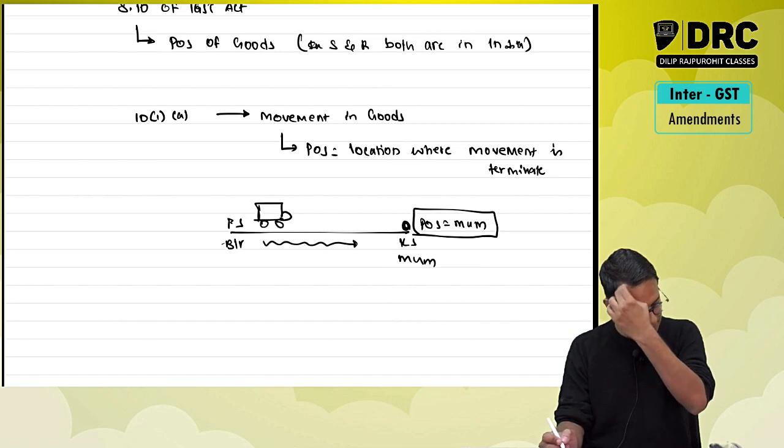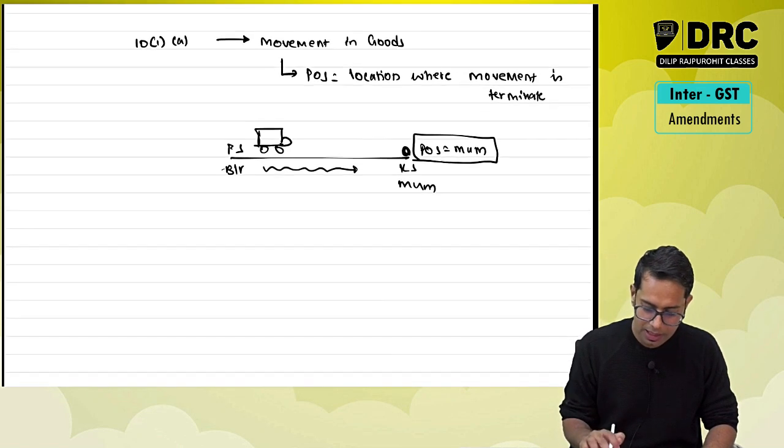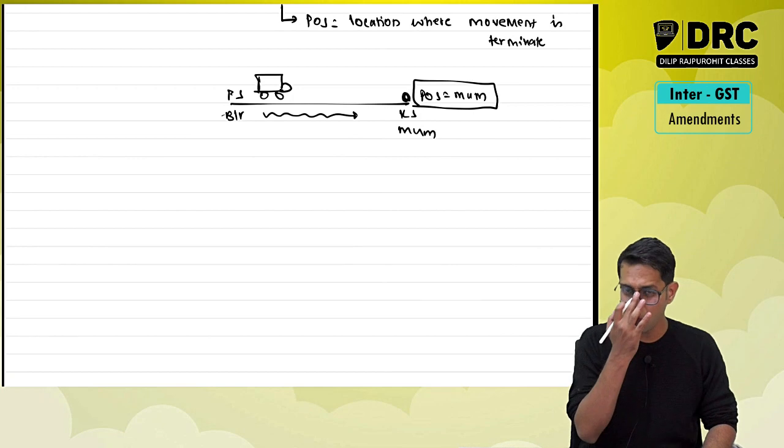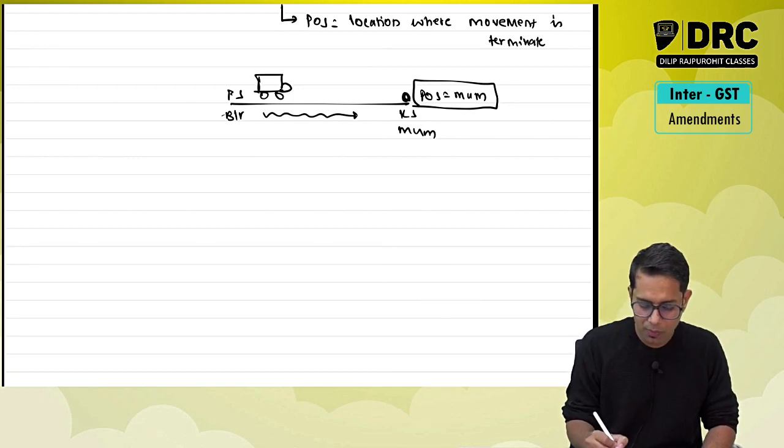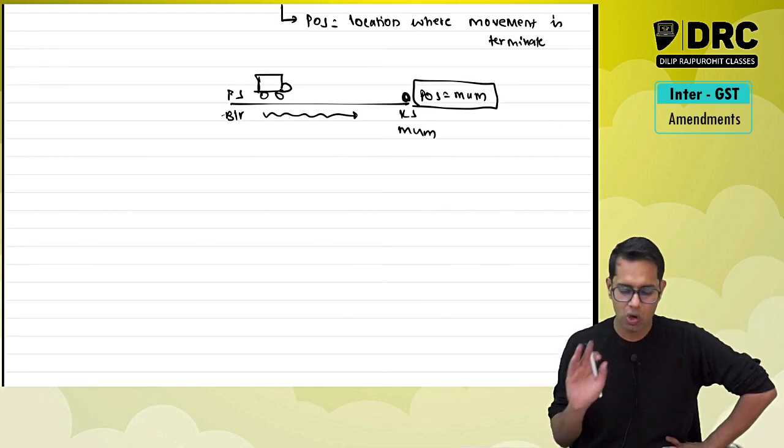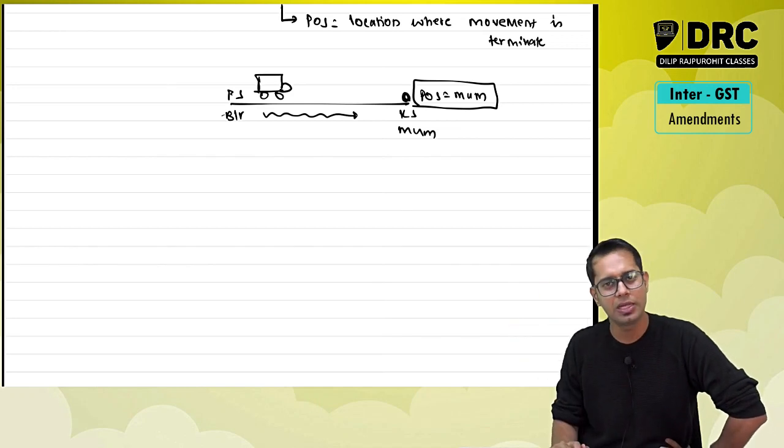Mumbai. Similarly, one more point we have discussed. Say what if the movement is caused by a registered person? See, normally what is the place of supply? The location where movement is terminating.